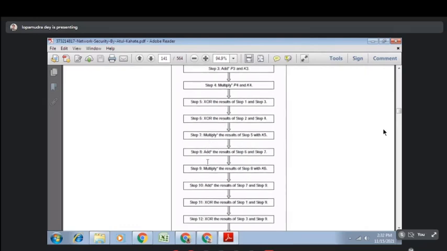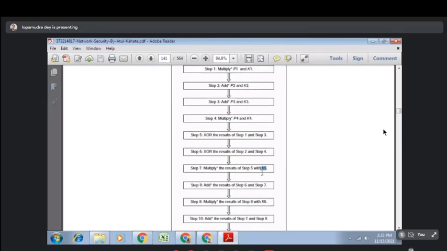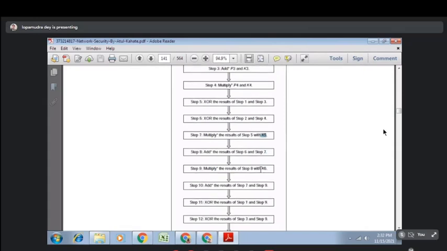So multiply the results of step 5 with K5. We have 6 keys, K1, K2, K3, K4. We have already used K1, K2, K3, K4, and now we are going to use K5. So multiply the results of step 5 with K5 and then add the result of step 6 with step 7. Then again multiply the results of step 8 with K6 and add the results of step 7 and step 9. So this will be MAMA.